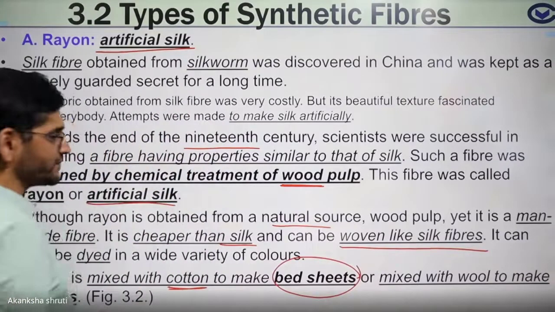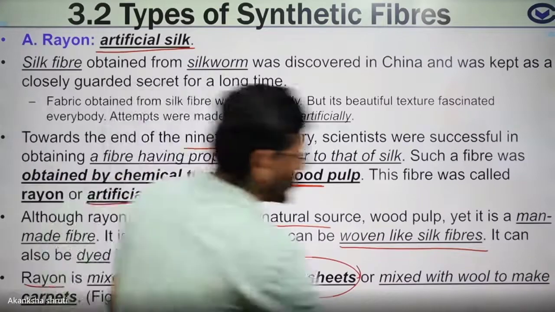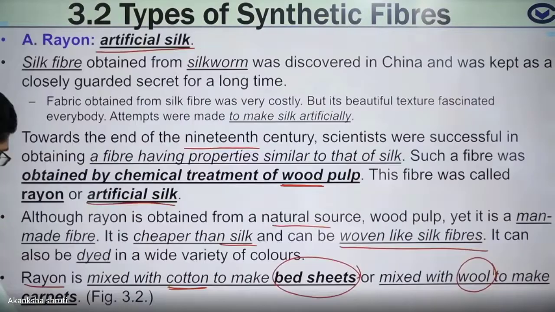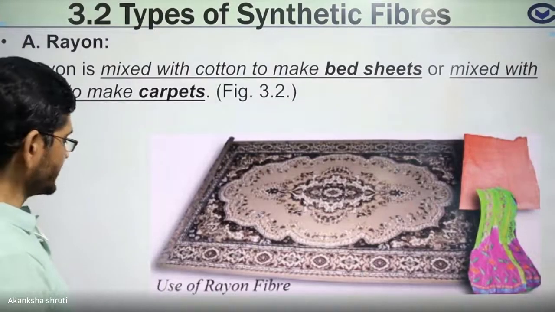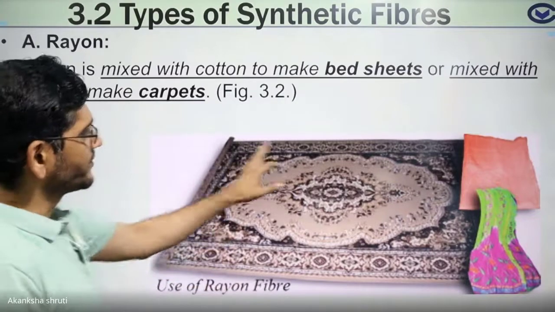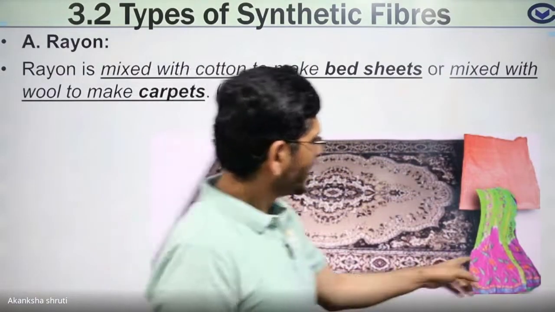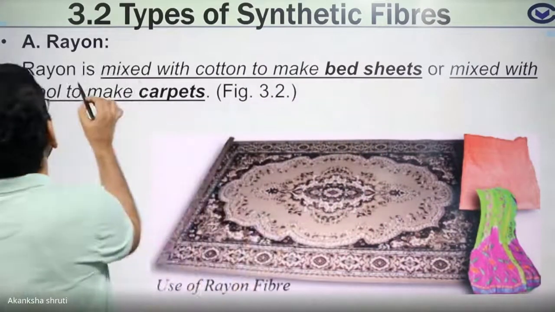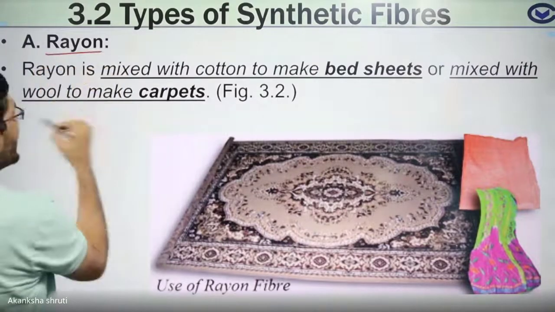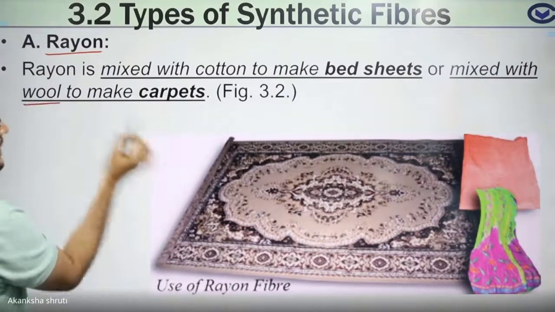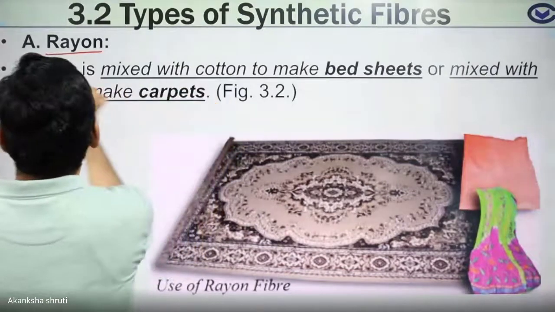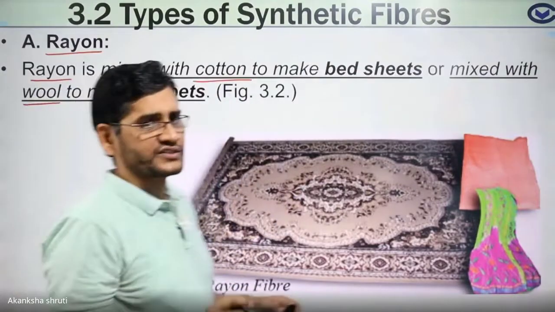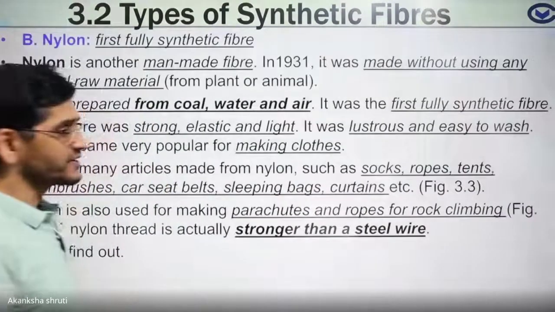And when rayon is mixed with wool, it is used for making carpets. Students, let us see how it appears. You are getting the use of rayon fiber for making bed sheets, and these are the carpets. In carpets, what is there? Carpet made up of rayon with wool. Bed sheet made up of rayon with cotton. This cotton gives the comfort. Okay, so this was for rayon.